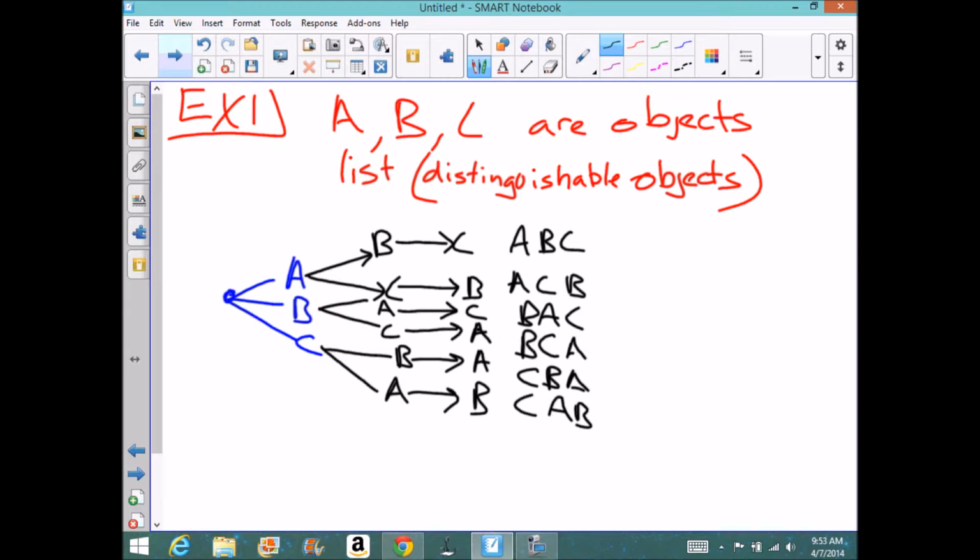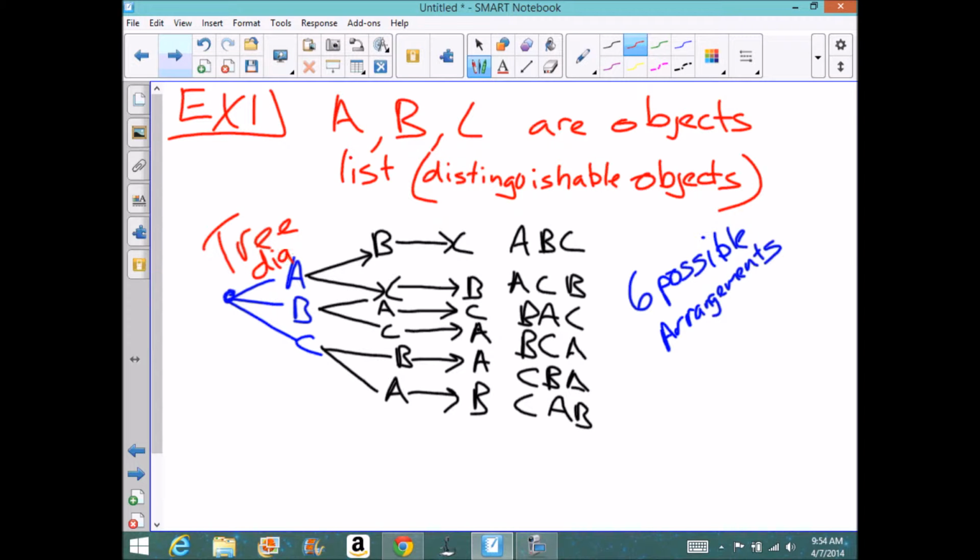So think of like putting 3 ping pong balls labeled A, B, and C in a bag. When I choose the first one, then I choose the second one, then I choose the third one. I could have a total of 6 possible arrangements, and the way that we figure out those possible arrangements is by using this tree diagram. It's a real nice way to kind of draw things out.